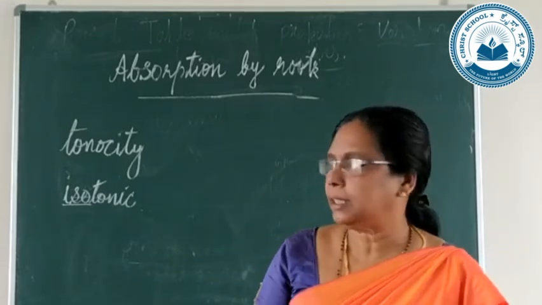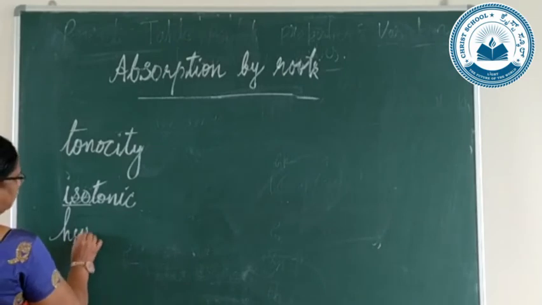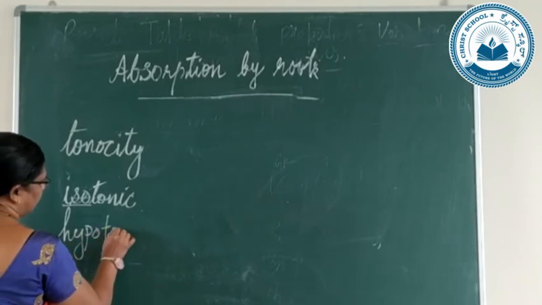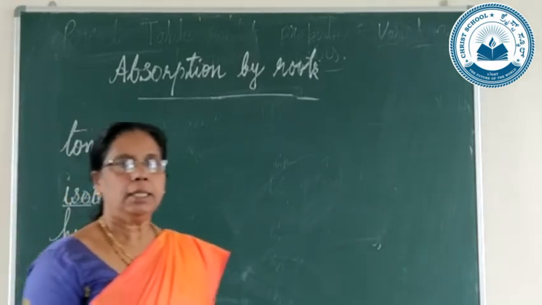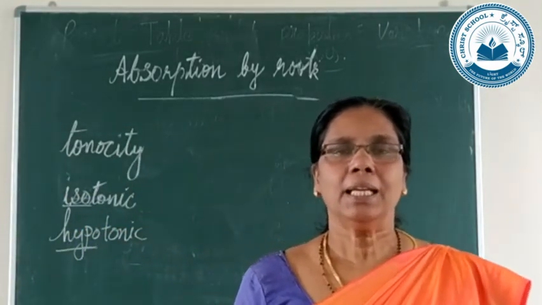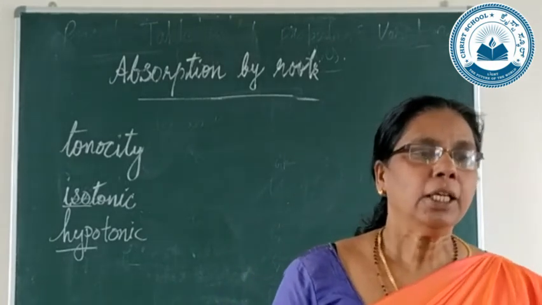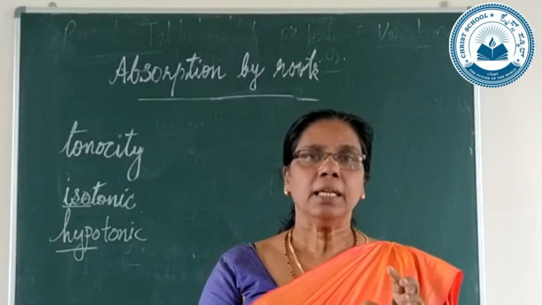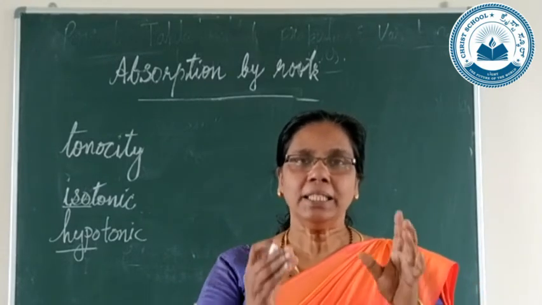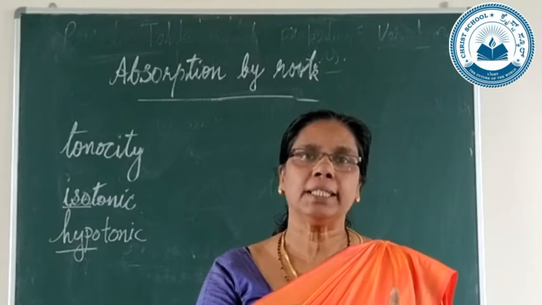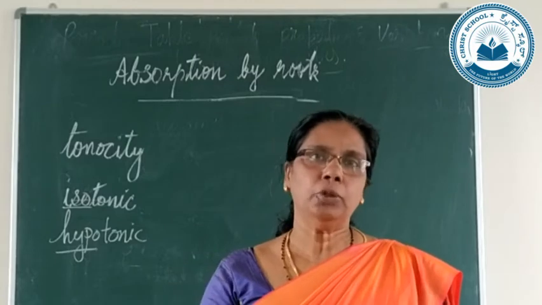The second term is hypotonic. Hypo means less or low. So here, you can see that the solution outside the cell has a lower concentration compared to the inside solution.